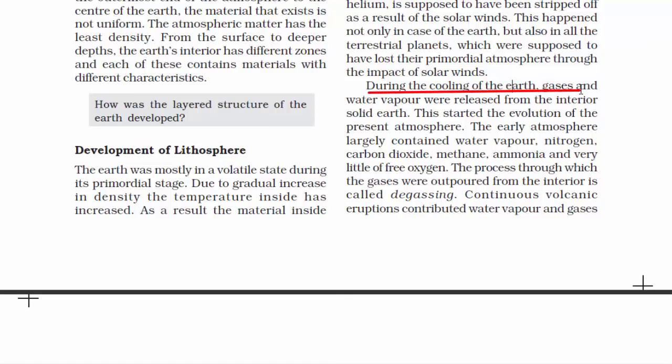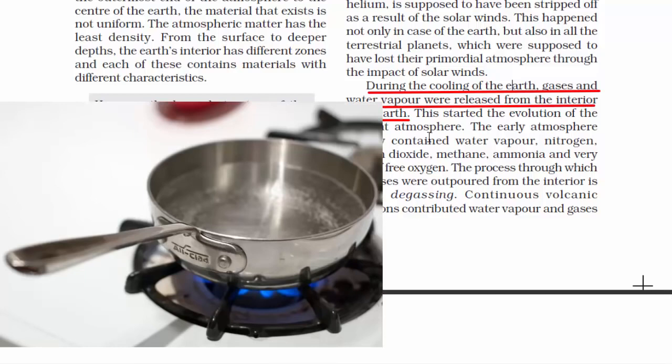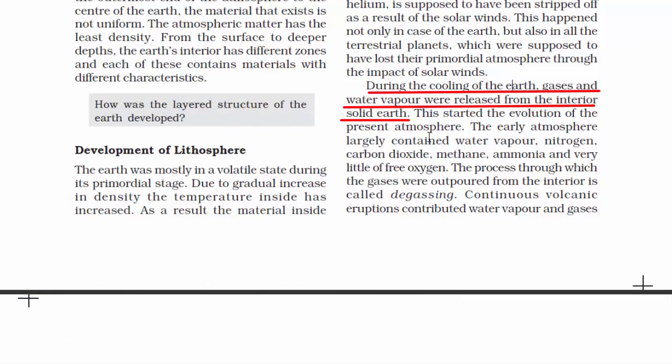And finally, when the Earth was cooling down, the gases and the water vapor were released from the interior of Earth. Now this is very easy to imagine. Whenever you boil water in a utensil at your place, if you put a cover or some kind of plate on it, you will see that the plate gathers all the water vapor. The similar thing happened when the Earth was cooling down. All the heat was released upward, and in the atmosphere, the water vapor was collected. And that is how the present atmosphere started.